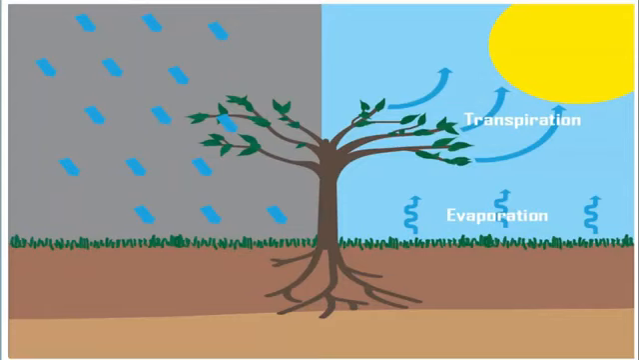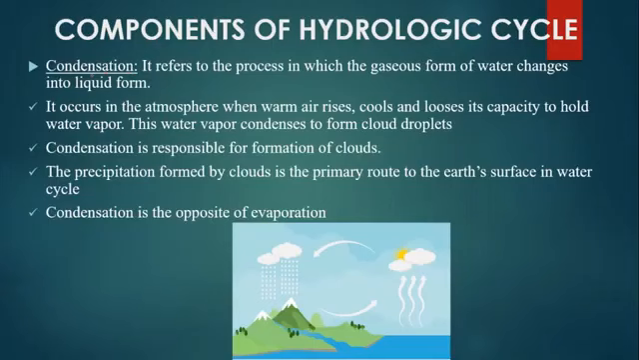Let's see the picture. In the picture is shown the evaporation taking place through the surface water and the transpiration that takes place through the leaves of plants. Let's see condensation.